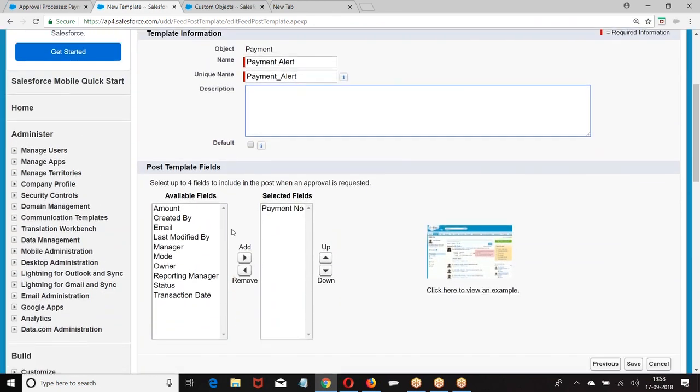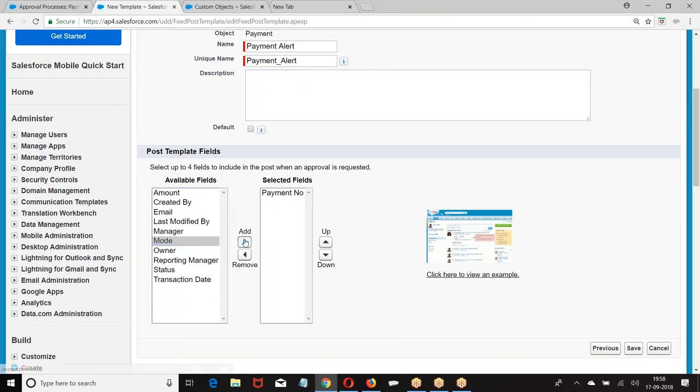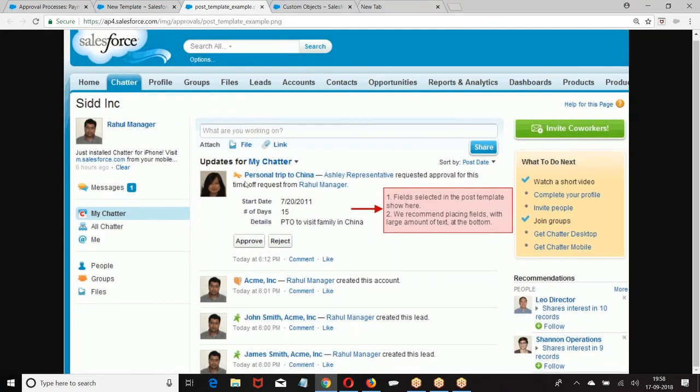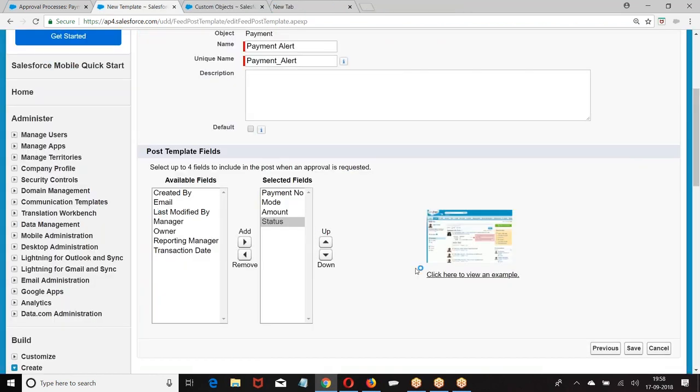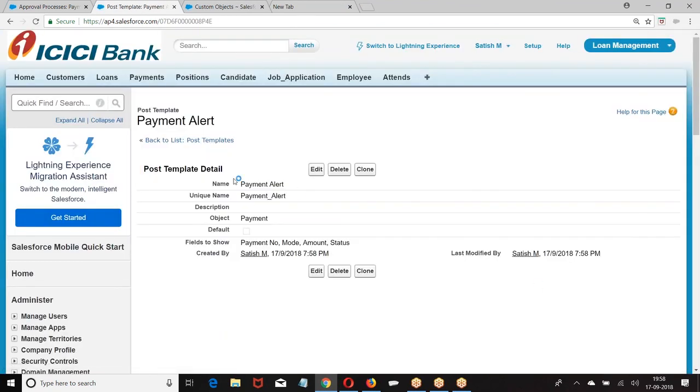Then what are we creating? A post template. What do you want to give? Mode of payment. Now, like this, you get a message with all the selected fields. At the bottom, what are we going to get? Approve or reject. You can click on approve and you can click on reject. Okay, so this is what I created.